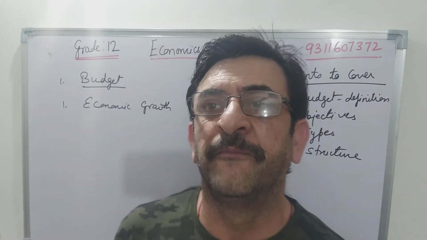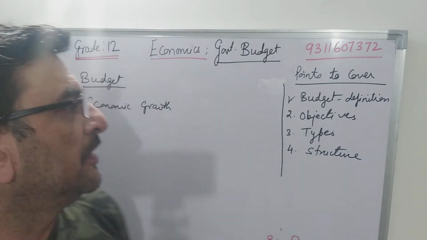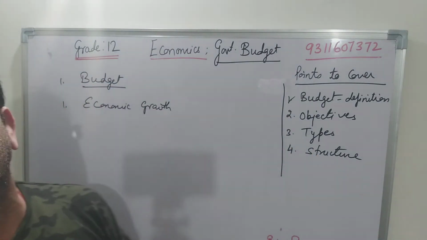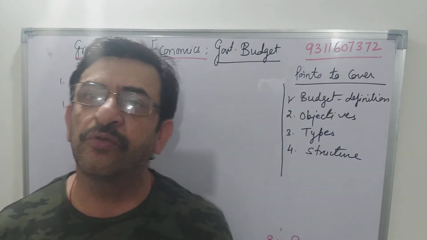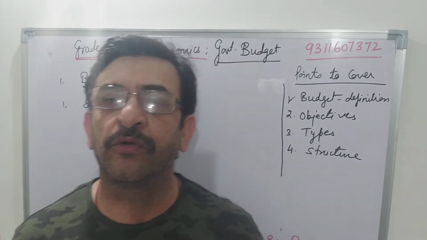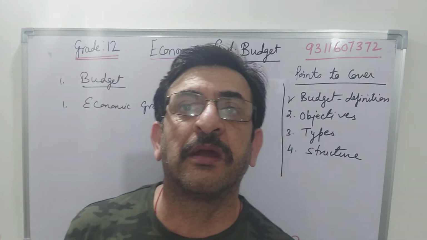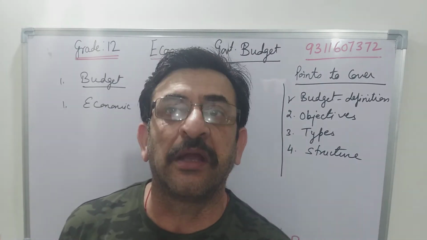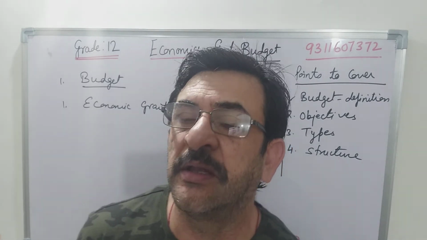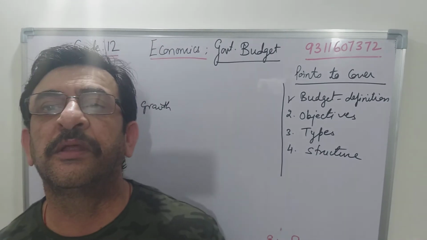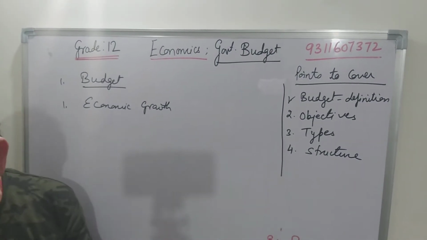Suppose they are making expenses for the 5-year plan where they are going to expense all that money, it comes under this. So economic growth is only possible if the government is making a plan, like the Swarozgar Yojana is going on, the Pradhan Mantri Rozgar Yojana is going on. So the government plans where they need to expense the money so that economic development is possible, where the people will generate money, they will get employment opportunities, they will fulfill their needs. All these come under economic growth.